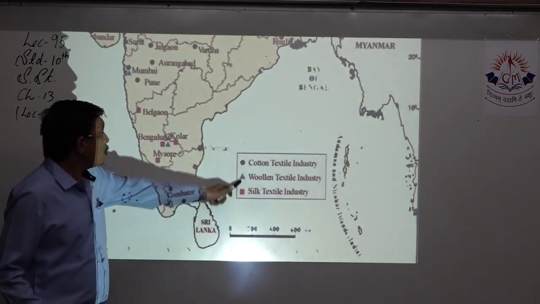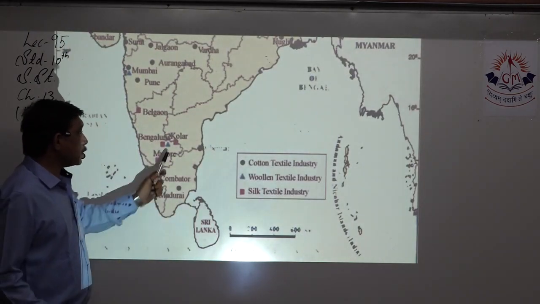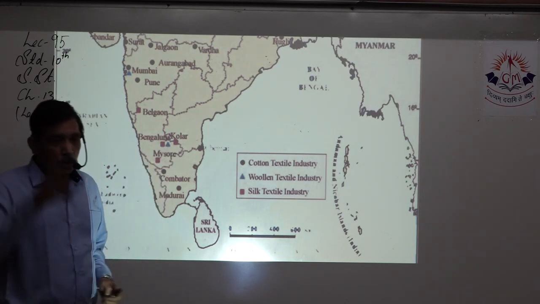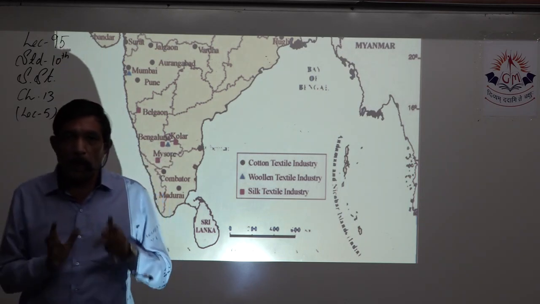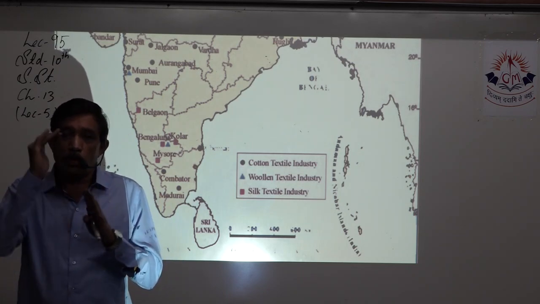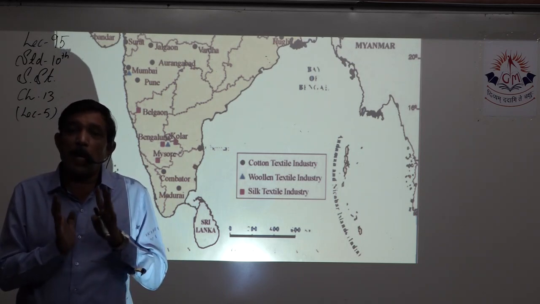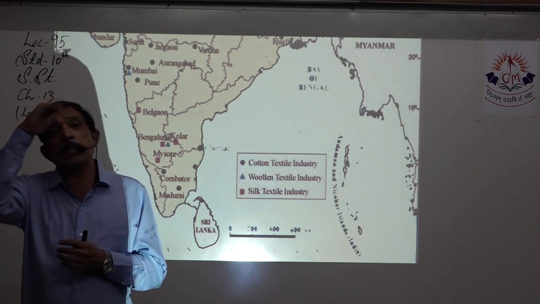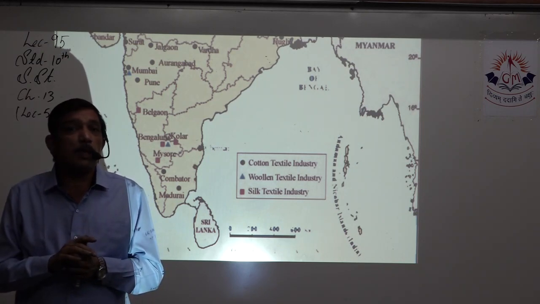Next is woolen textile industry. Woolen textile industry, we know in South only one area, that is Bangalore. So you should have a picture of that in mind, that out of the 5 map questions, Bangalore is yet not marked or is not overlapping. J&K is already, some marking has been done over there.